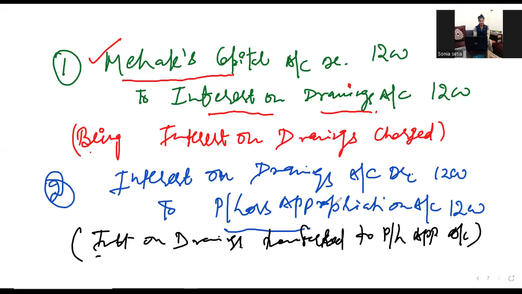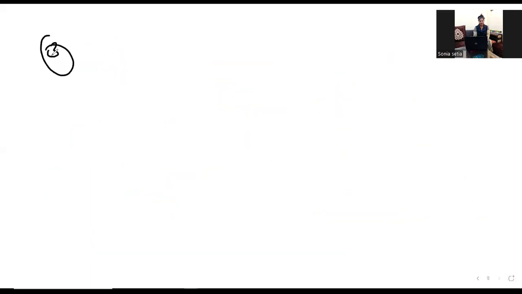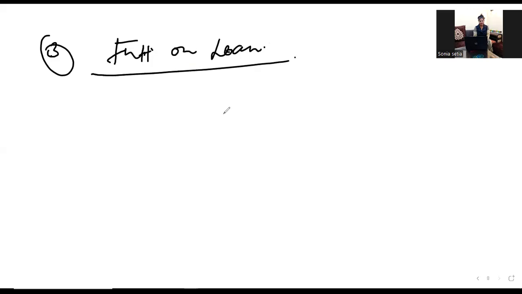So we are moving towards part number 3, that is providing interest on Divya's loan to the firm. दिव्या ने लोन दिया था फर्म को, उस पे हमें इंटरेस्ट कैलकुलेट करना है.